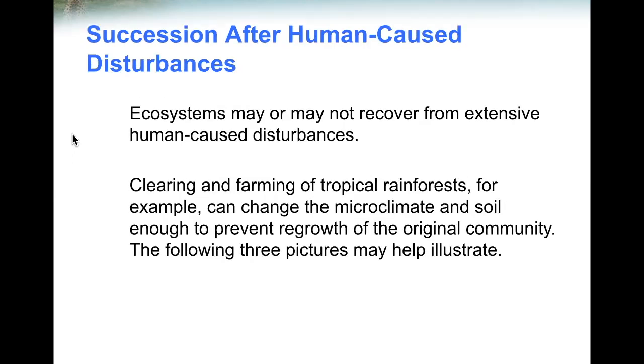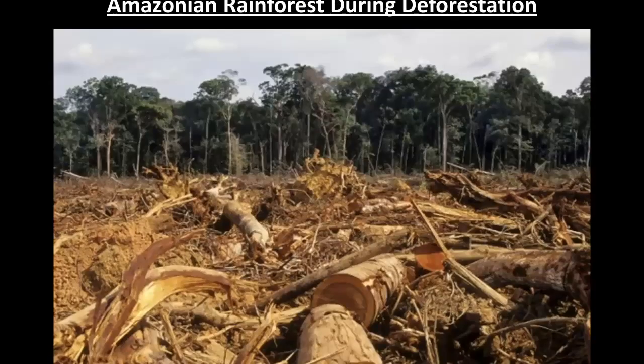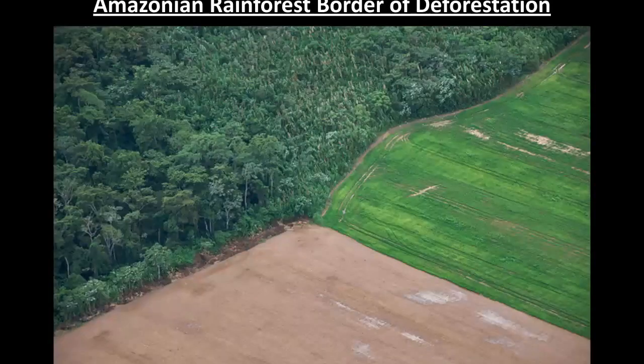Ecosystems may or may not recover from extensive human-caused disturbances. Clearing and farming of tropical rainforests, for example, can change the microclimate and soil enough to prevent regrowth of the original community. The following three pictures may help illustrate. Amazonian rainforest before deforestation, during deforestation, and the border of deforestation between the fields that were cleared and the original forest.